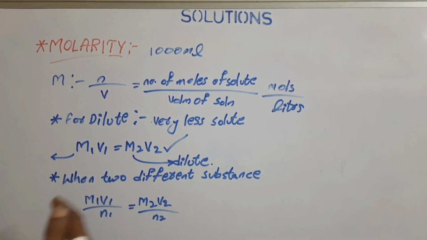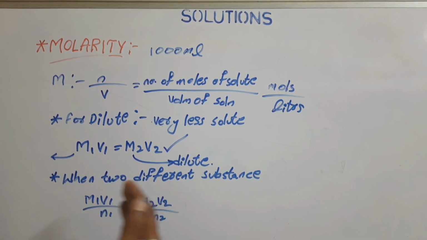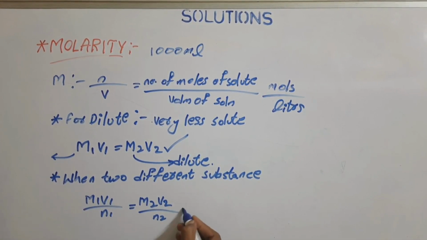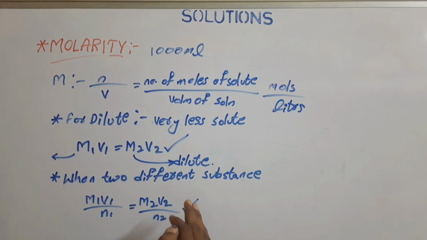So in this way, when two different substances are combined together, the molarity and the volume will be calculated using this formula. So this is another important formula. If you look at some more important formulas based on the molarity concept, this formula can be used for solutions which are acids and basic solutions.